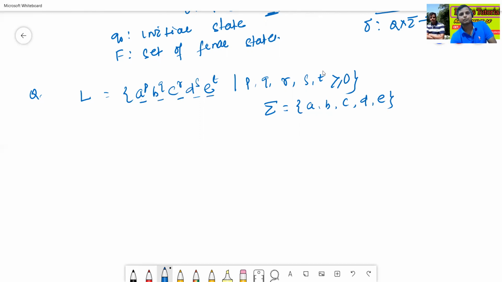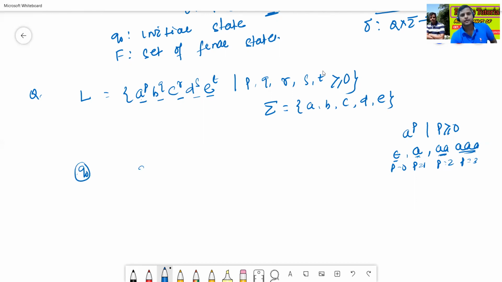Take a to the power p, where p is greater or equal to 0. If p equals 0, it gives epsilon. If p equals 1, it gives a. If p equals 2, it gives two a's. If p equals 3, it gives three a's. How many symbols are there? 5 symbols, so 5 states will be required.